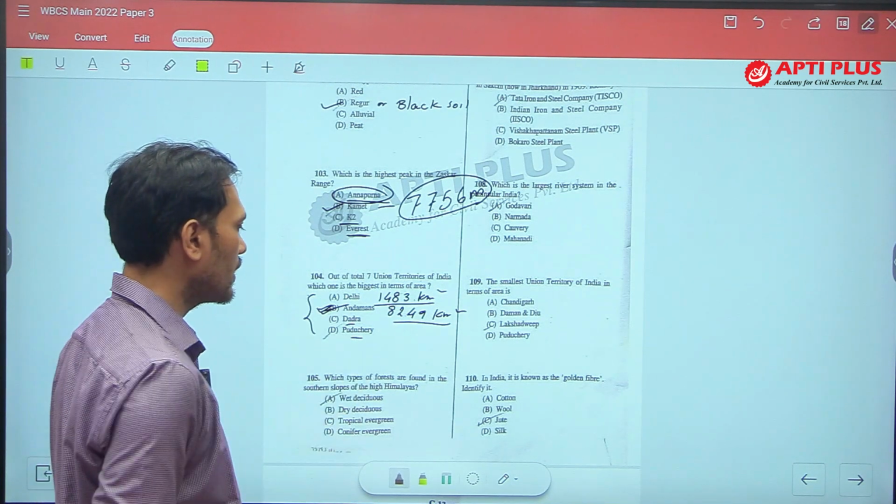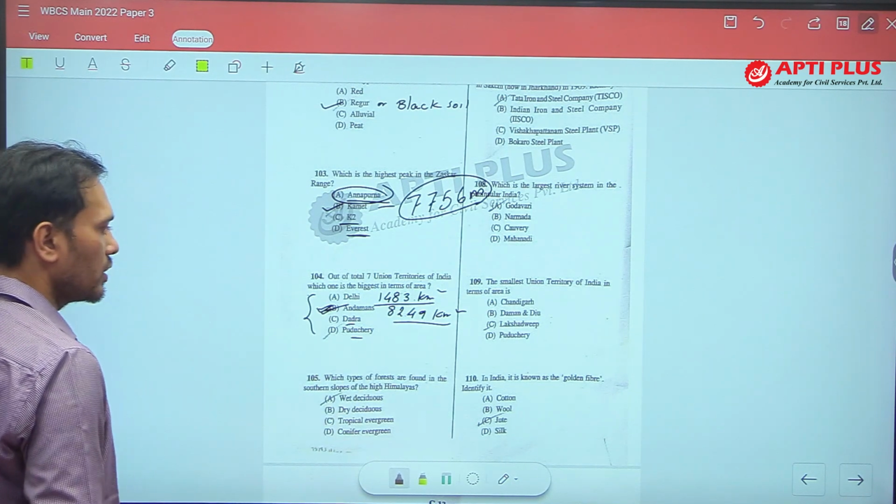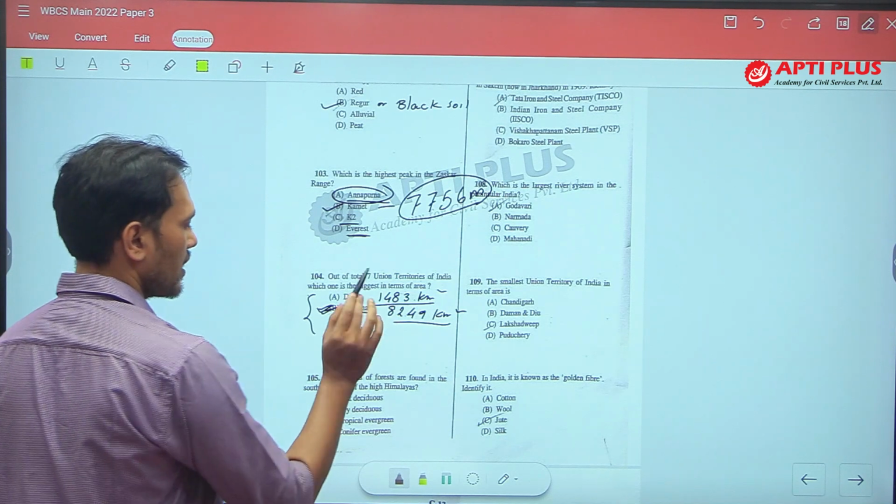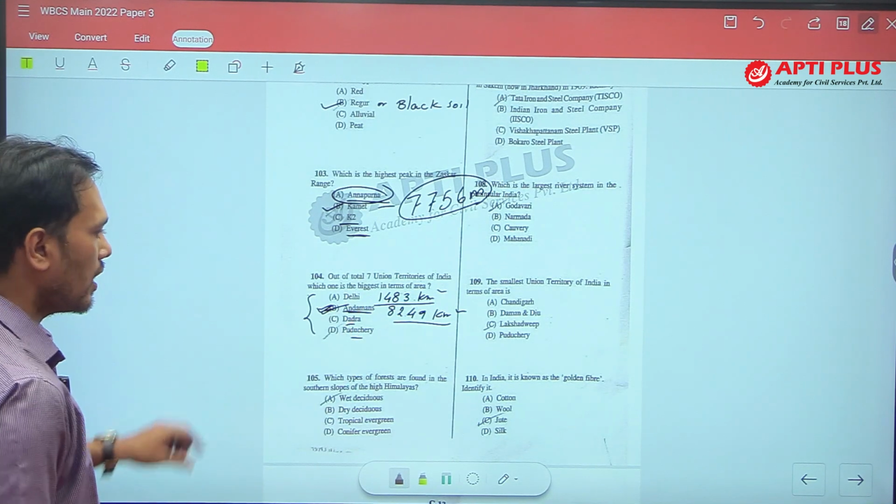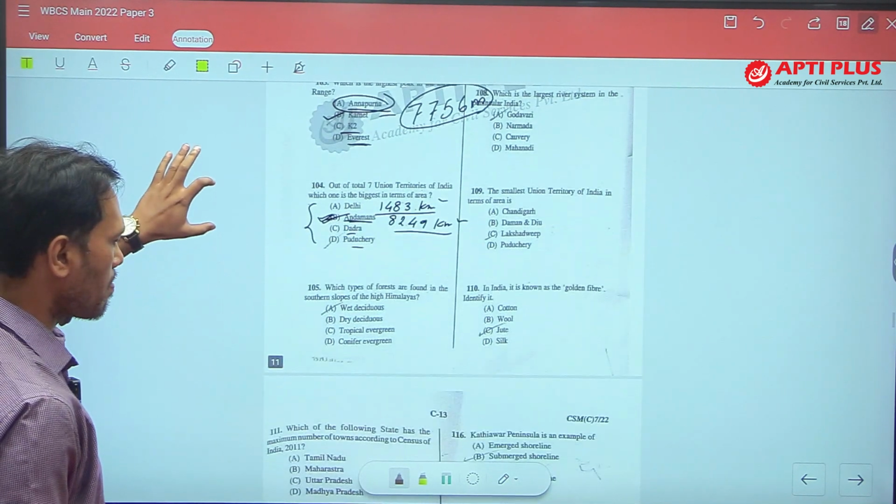So out of Delhi, Andaman, Dadra and Nagar Haveli and Puducherry, Andaman has the largest area. That's why I am saying the answer of this question is Andaman.